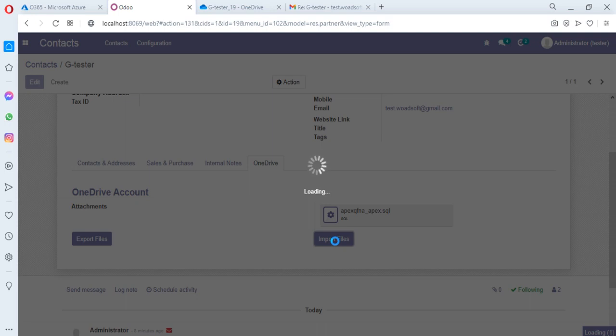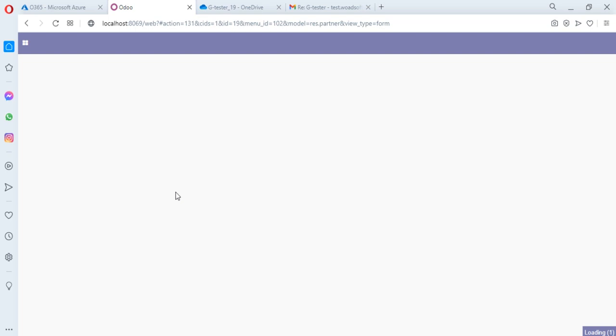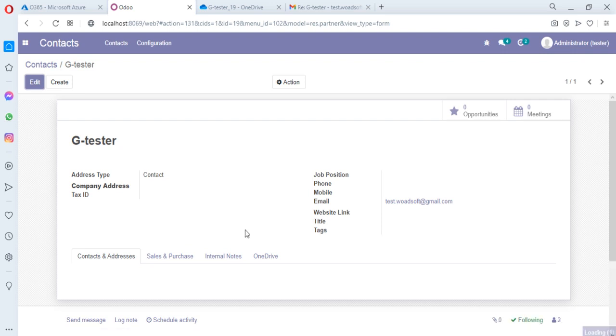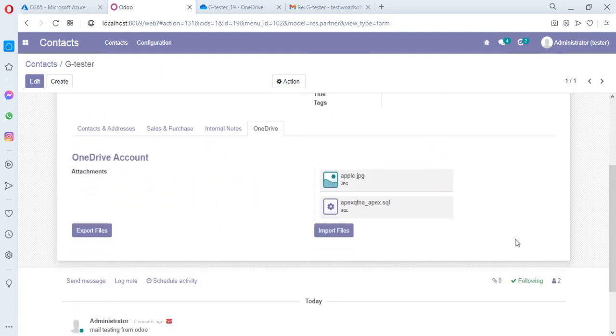It will take few seconds to execute the operation, and after the execution there is a refresh page action, and you can verify the files. Click on the OneDrive, and here is the file imported successfully in Odoo. So OneDrive is executed perfectly.